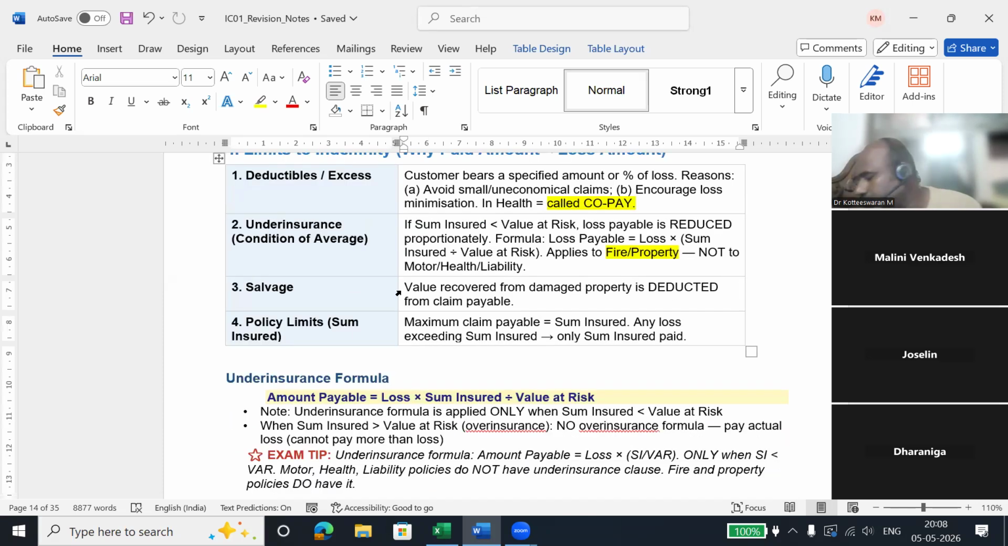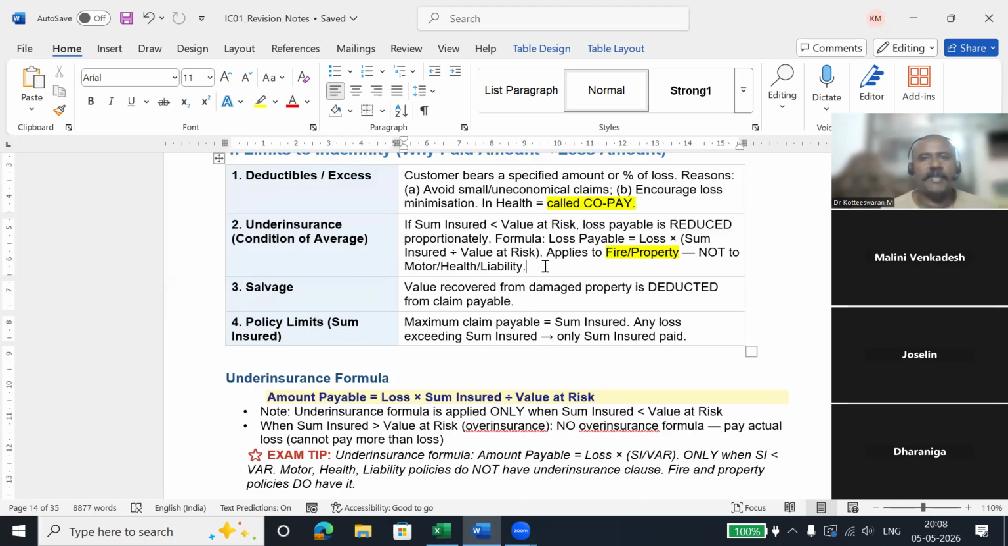Under insurance is a very important clause. Under insurance is something very difficult to understand. Please concentrate. I will tell you what is under insurance.